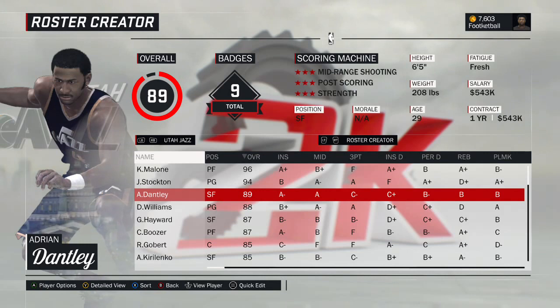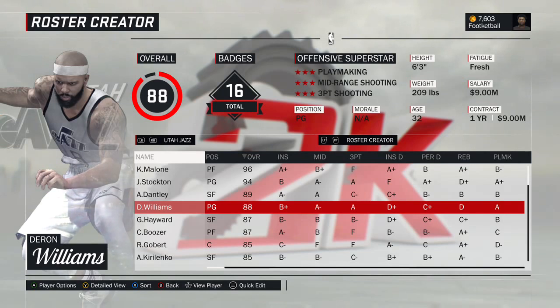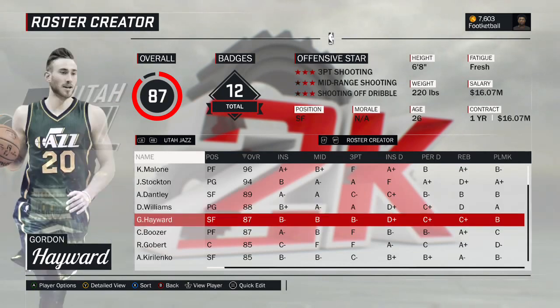An absolutely phenomenal scorer in the 80s. Racked up tons and tons of points. And could have been on a number of teams, but I decided to put him on the Jazz. Deron Williams. This version of him looks a little bit different than he looked when he played for the Jazz. But this is the 2008 version of Deron Williams. We gave him an 88 overall.